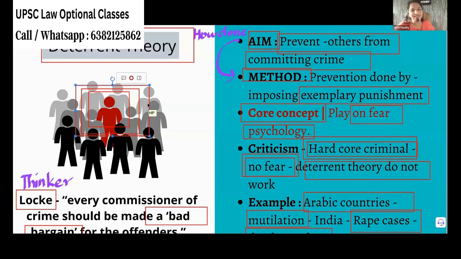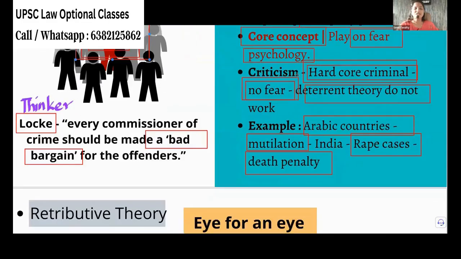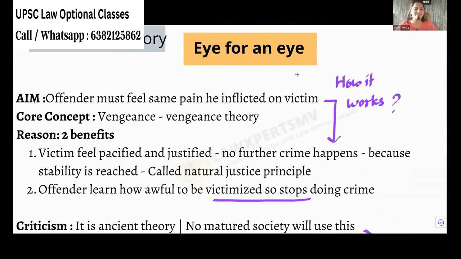Now you can ask me what theory will work for them. We have multiple methods that we will see in the upcoming theories. So any doubt in deterrent theory? If you don't have doubts, you can let me know also. Any doubts? Deterrent theory? No doubt? We'll go ahead. Okay. So now we are going to retributive theory.